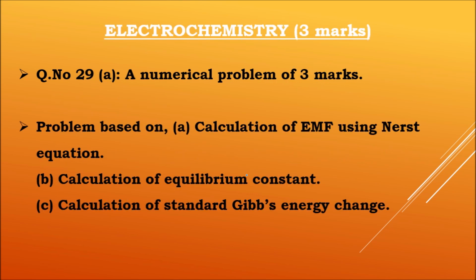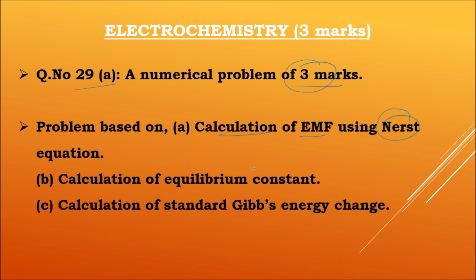The next one is electrochemistry, and the 29th question will be from electrochemistry. In 29A, it's mentioned a numerical problem of 3 marks to be asked. And if we take numerical problem from this topic electrochemistry, as per the reduced syllabus, we have only the calculation of EMF by using Nernst equation.